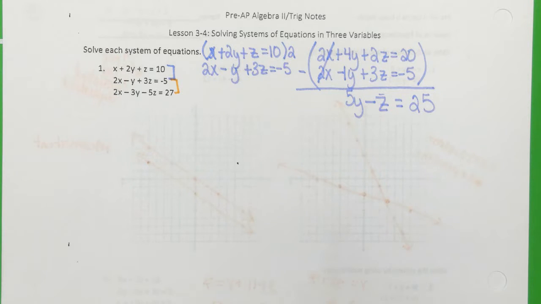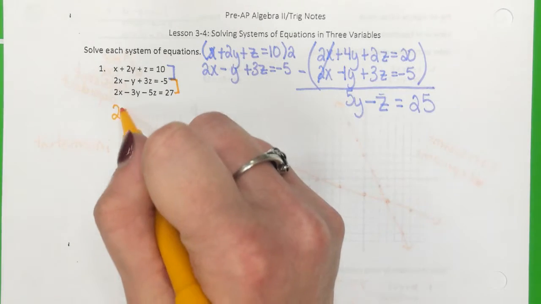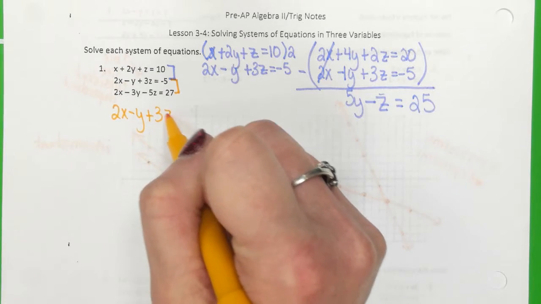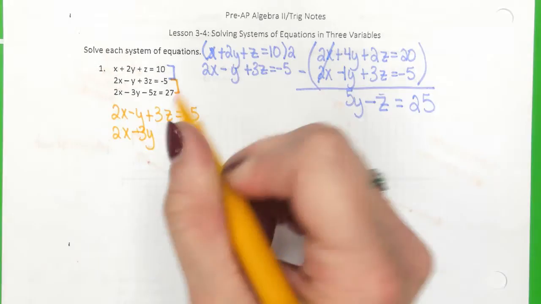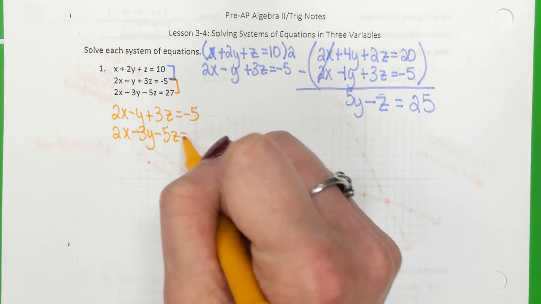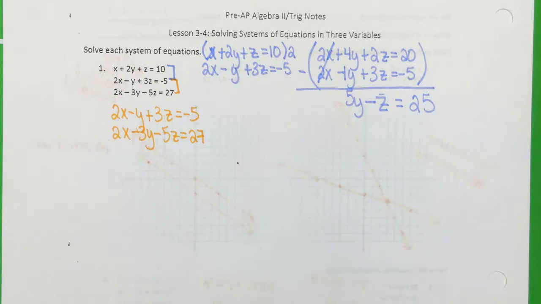We have 2x minus y plus 3z equals -5, and 2x minus 3y minus 5z equals 27, right? Y'all okay with that?